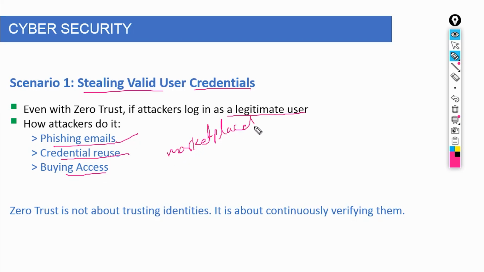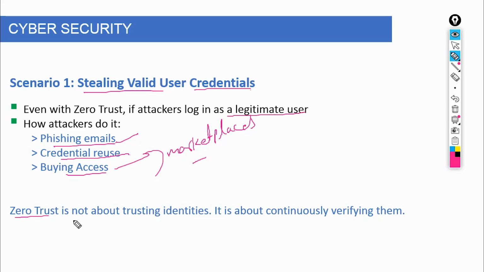Now here's where weak zero trust fails. If the system only checks, is this a valid user, and stops there, the attacker walks right in. No further validation, no context, no behavioral checks. A strong zero-trust model would ask more questions. Is this login coming from a new location, a new device? Is the behavior unusual for this user?